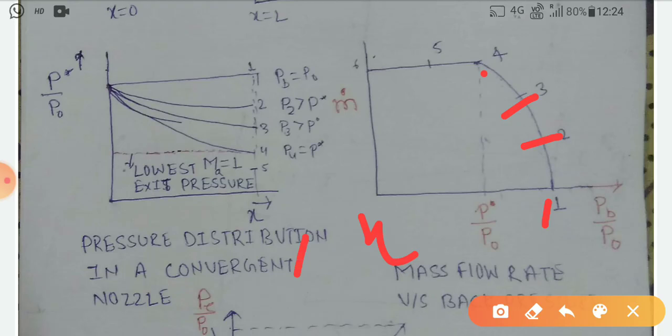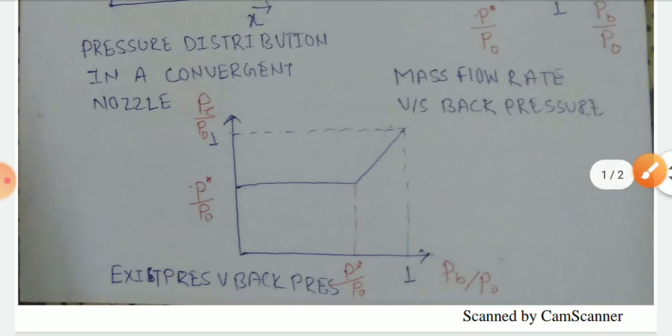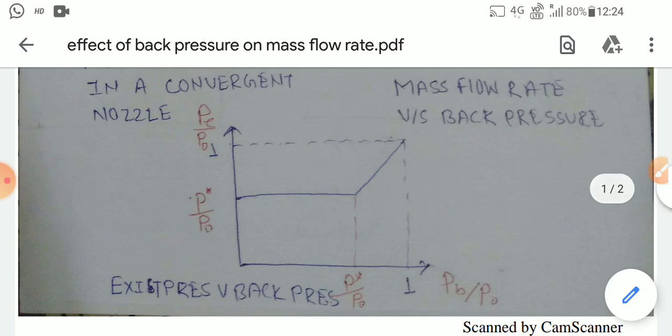So here I have drawn all the diagrams, and another plot I am drawing is exit pressure versus back pressure. At point 1, the exit pressure is equal to P naught. That means P is equal to PB, and PB is equal to P naught. All pressures are the same.